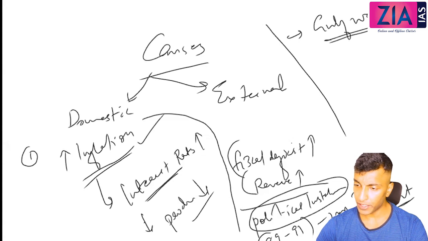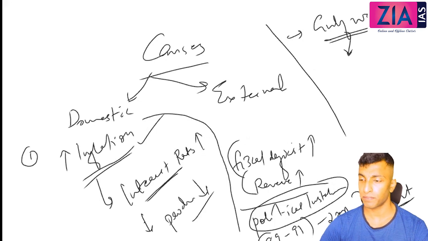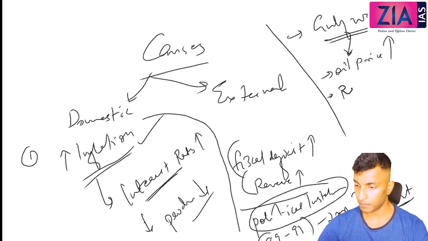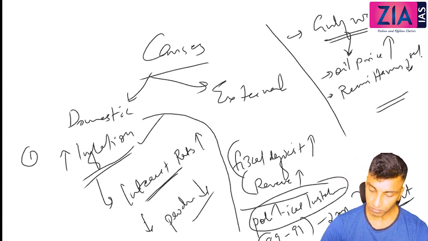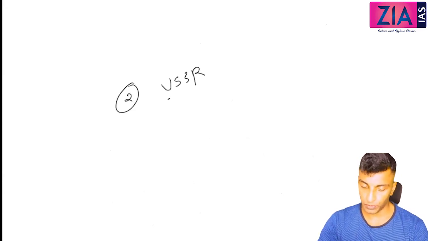How will Gulf War affect India? How will it affect India? Oil prices. Only oil prices? Oil price increased. Anything else? Remittances. Remittances decreased. Okay. Then apart from that, one more reason you can say is also significant. Disintegration of USSR.